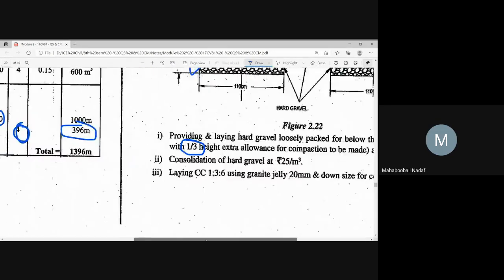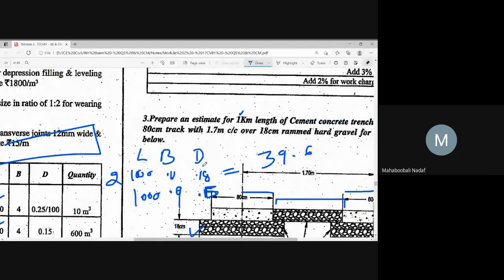So that is why you should write 0.18 plus 0.18 by 3. This is the changed depth. Here 0.15 plus 0.15 by 3. This will be your extra depth. Now 0.18 plus 0.18 by 3 is your next depth, and 0.15 plus 0.15 by 3 is your next depth. So now give me the quantities.